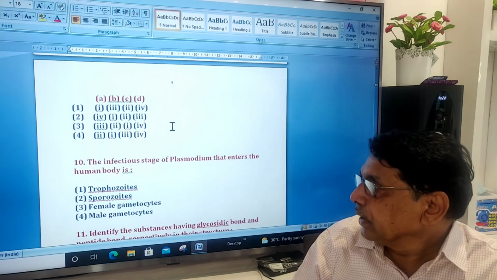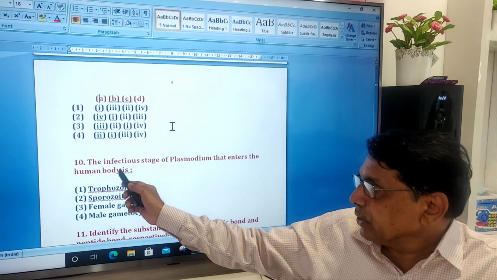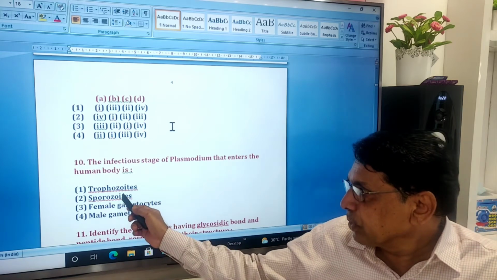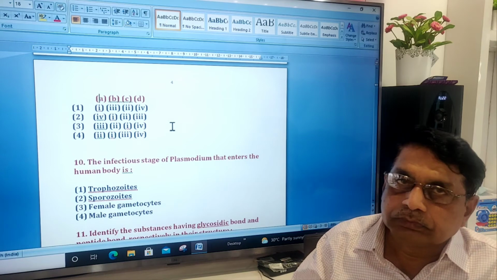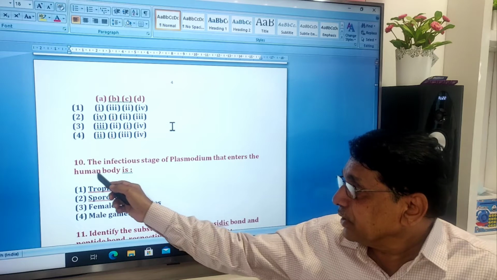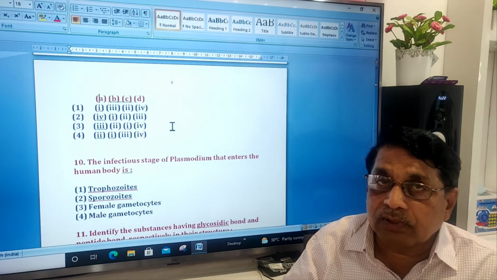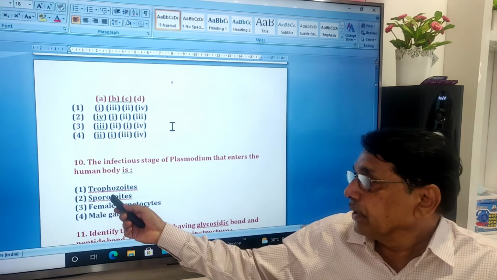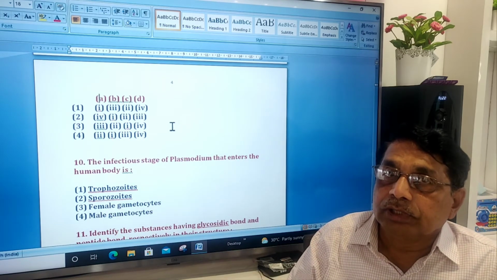2. Then infectious stage of Plasmodium that enters the human body is trophozoite, sporozoite, female gametocytes, male gametocytes. The infective stage of Plasmodium that enters into the human body. Again, you have to be careful whether they are asking for human body or mosquito body. Here the correct answer is sporozoite.